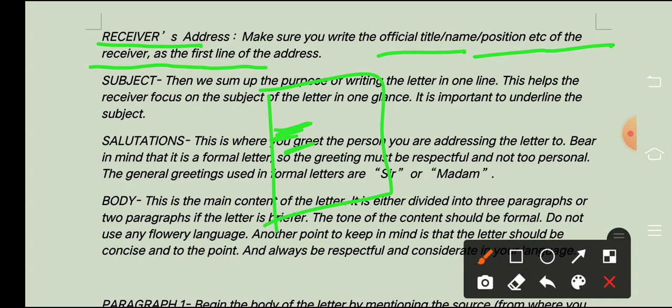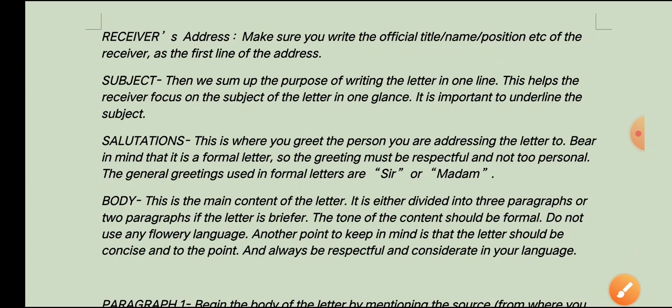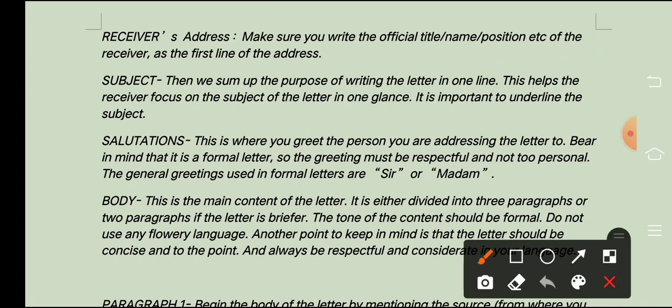Next is what? Subject you have to write down, and I want to tell you once again, in that previous video also I have told you that the subject should be clear. When the receiver gets your letter, from the subject itself he or she should understand what the letter or the application is about, okay? So we sum up the purpose of writing the letter in one line only, right?